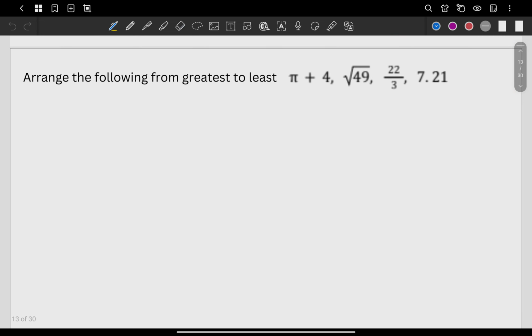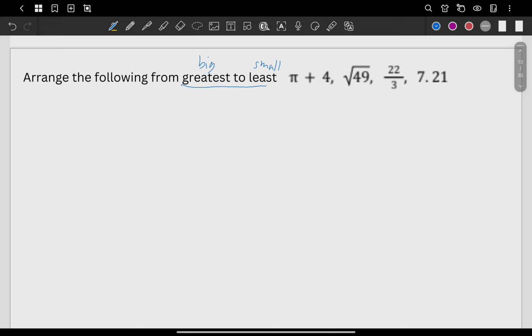Arrange the following from greatest to largest. Again, always be careful with this question here. Greatest to largest, so meaning biggest first. When you say greatest, it's like big to small, or biggest to smallest. Okay, and sir, how do we compare them? Well, some of them are in radical form, some are in fractional form. So it is much better to compare them first in a similar way. Like you can compare them through what?